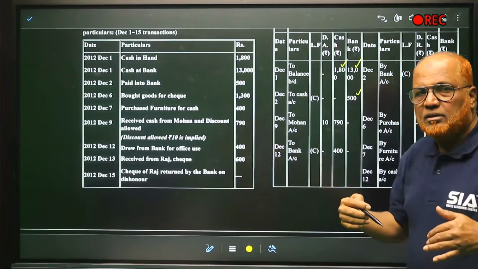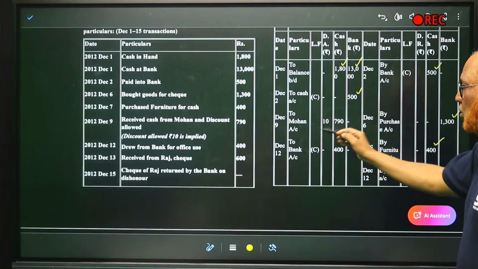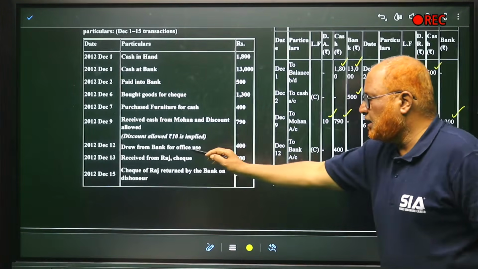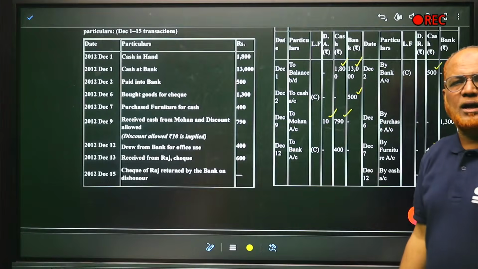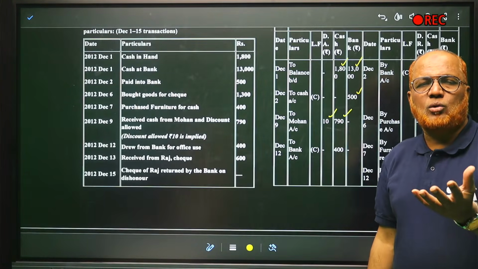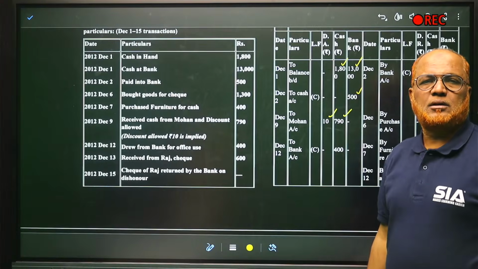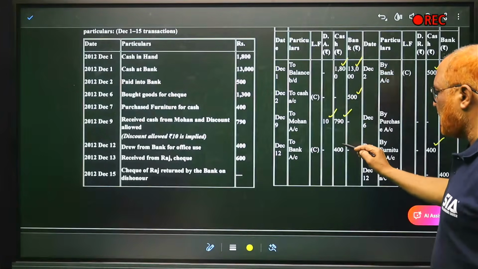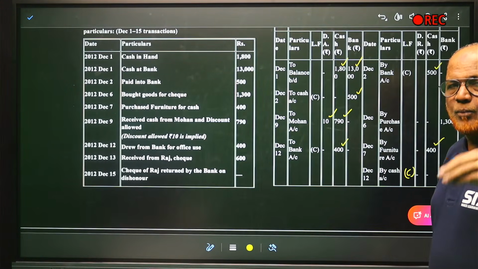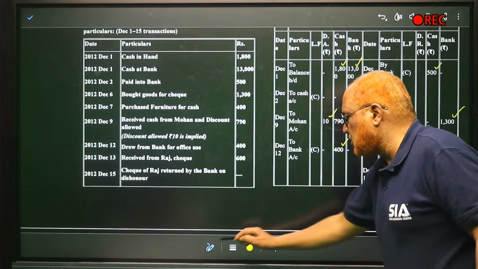So received should be taken on the debit side, from Mohan 790 cash and 10 discount. Then drew from bank for office use, a contra. When drawing from the bank, cash account is debited and bank account is credited. So we debit cash here: cash account is debited 400, bank account is credited 400. This is the contra. So a contra entry will occur twice, when we deposit the money and when we withdraw the money.